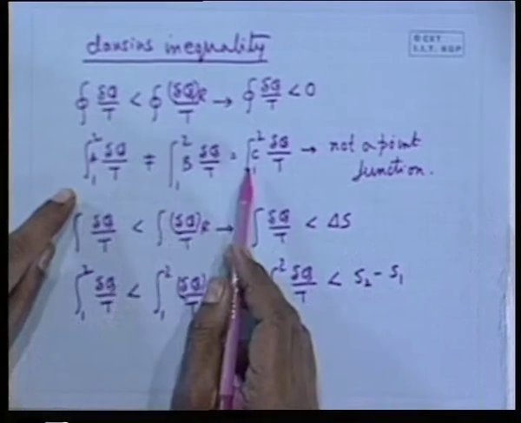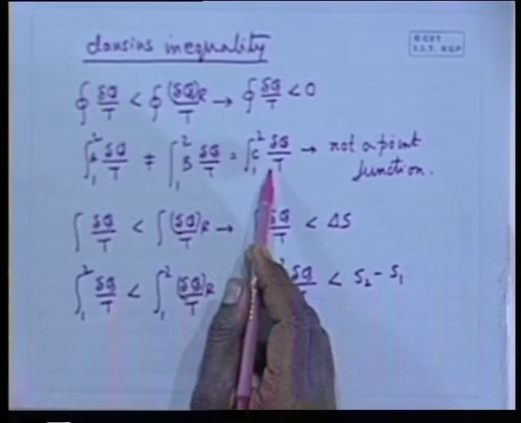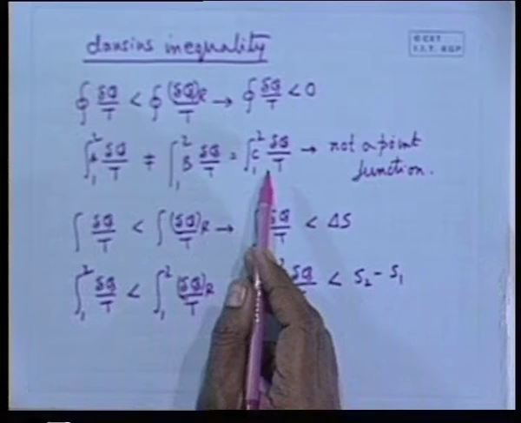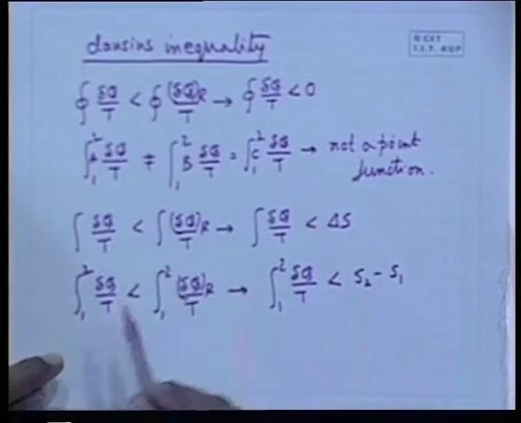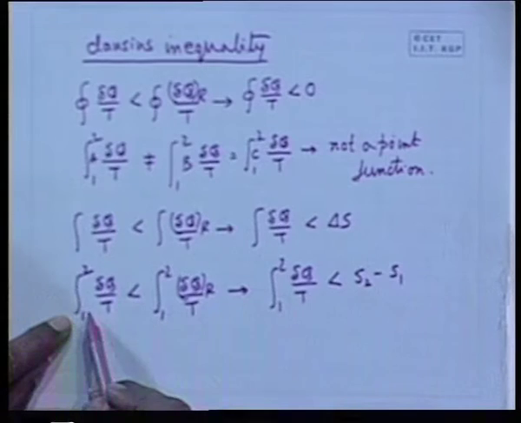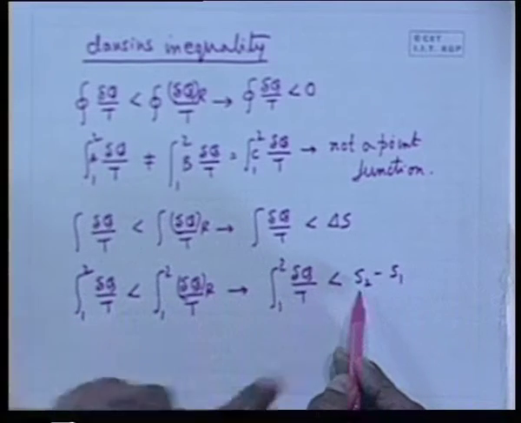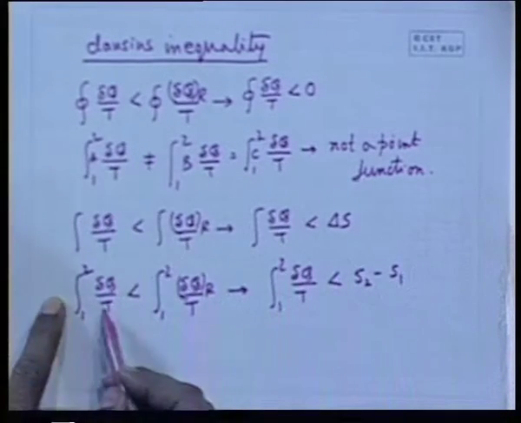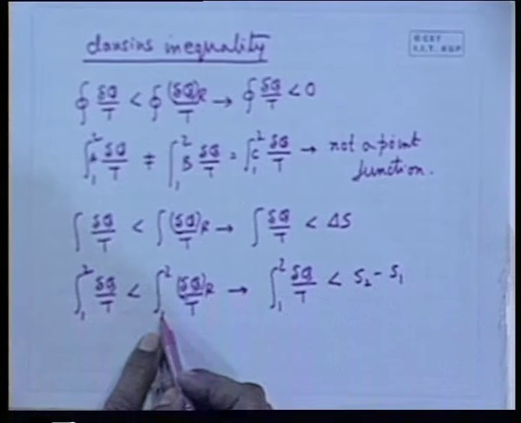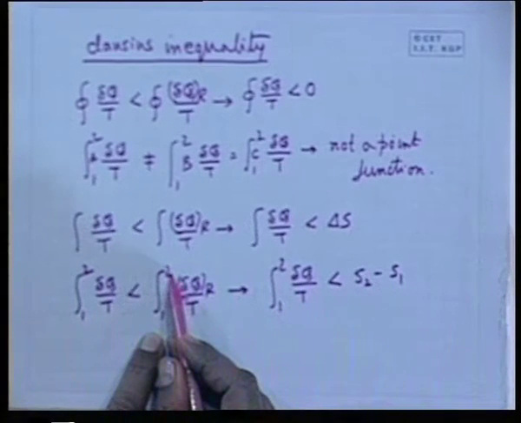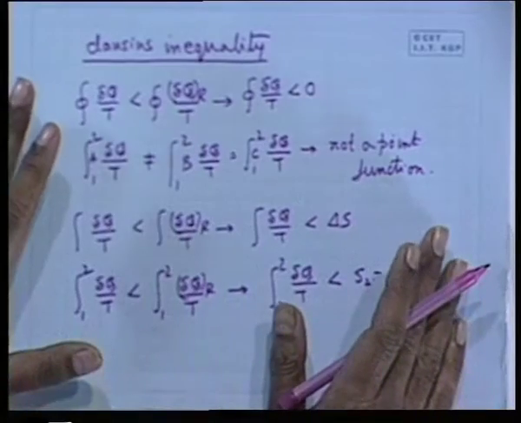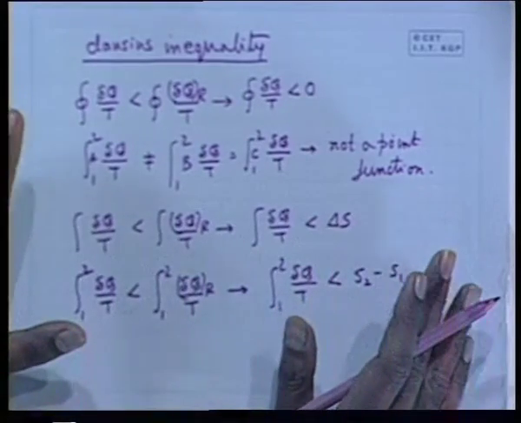But if they are reversible processes, this quantity remains the same, and that is the definition of the entropy change between the two state points. Then what is the value of delta q by T for any path? It is less than or equal to the change in entropy. That means less than or equal to the corresponding value between the same state points by a reversible path. So, this information was furnished by Clausius and it is known as the Clausius inequality.